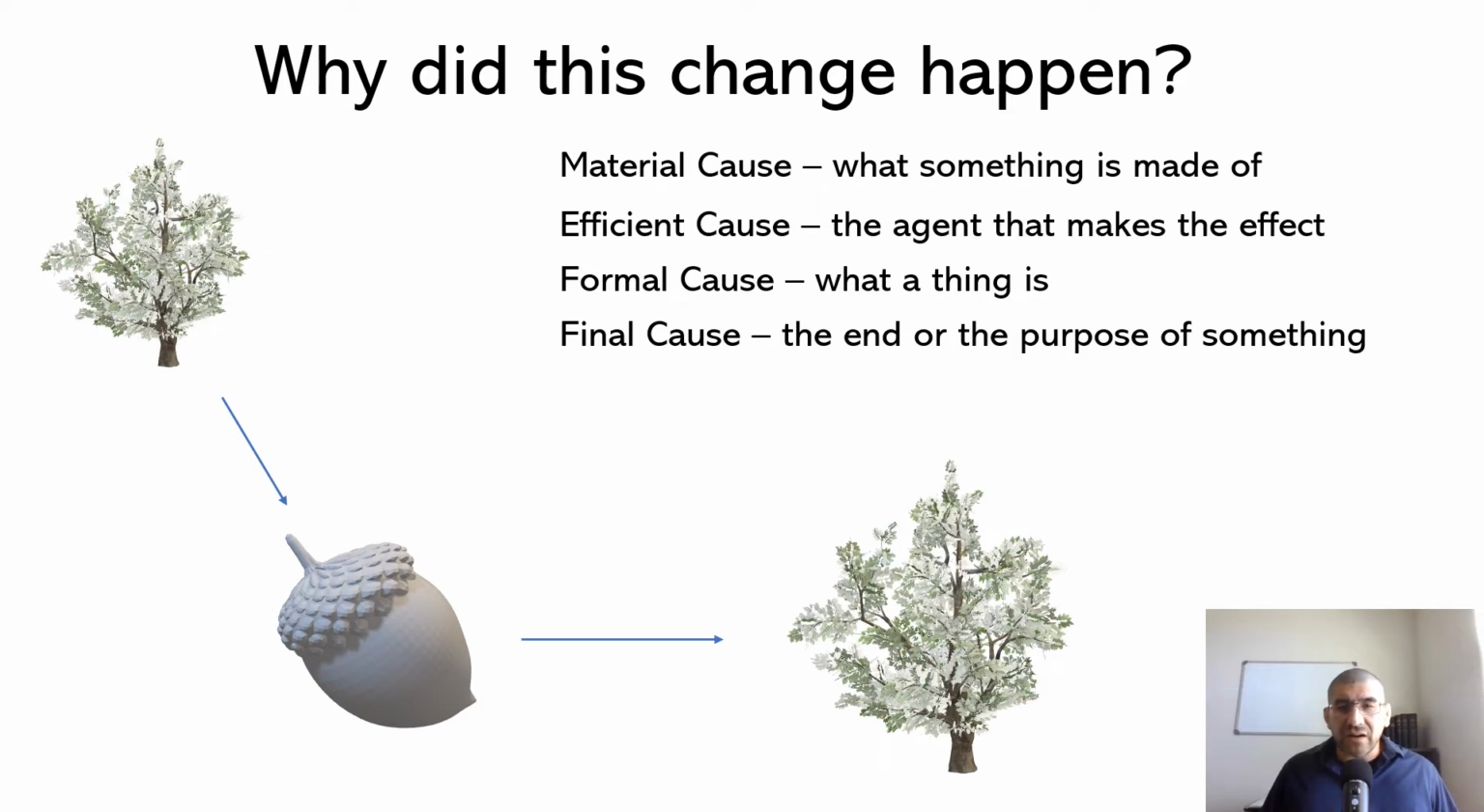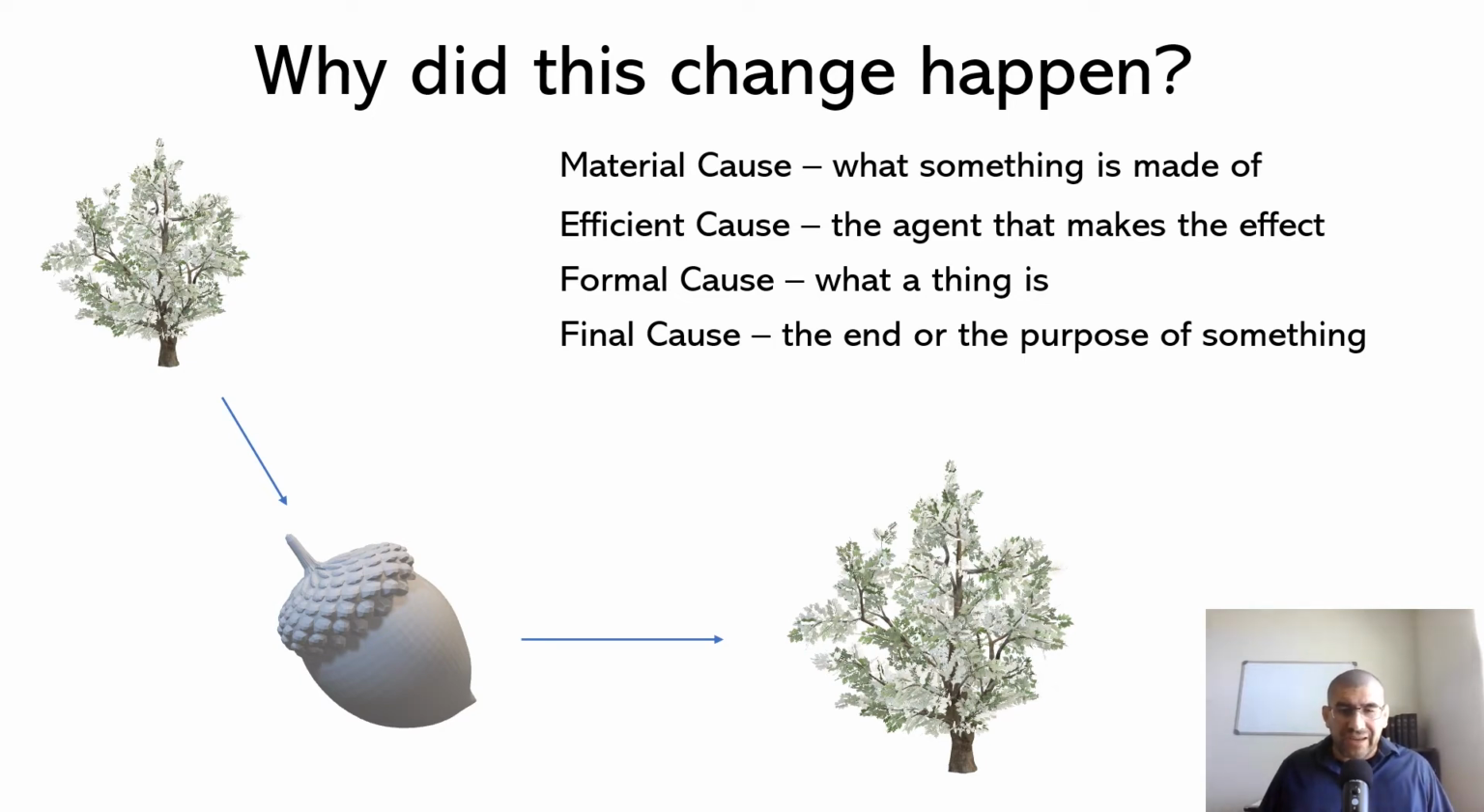The final cause is the end or the purpose of something. So the end or the purpose of an acorn is to grow into an oak tree. Every living thing has an end or a purpose. We can tell if something has a final cause or an end if we can predict the end. And with an acorn, you can predict what's going to happen. You can predict the end. It's going to grow into an oak tree.